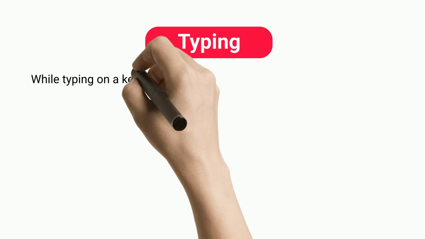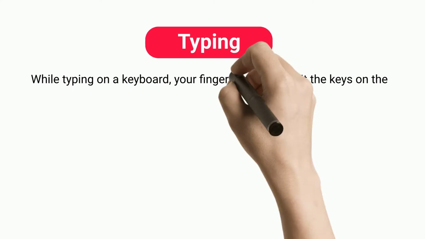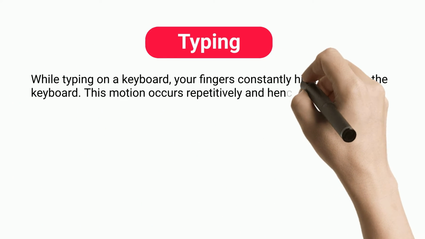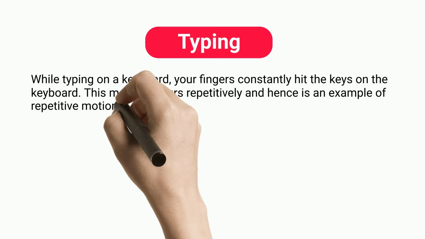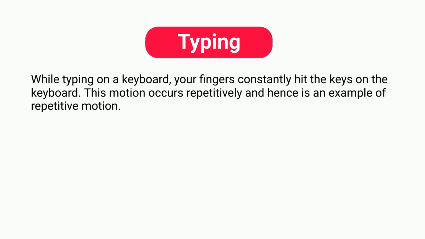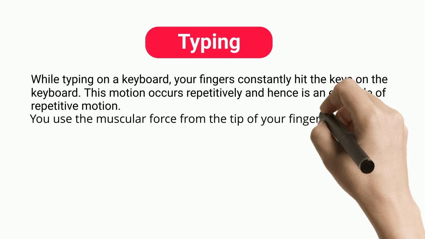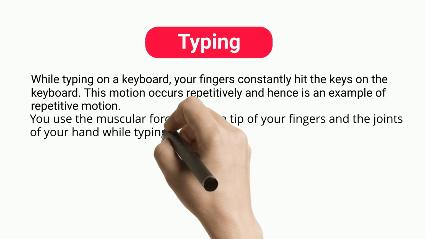Typing. While typing on a keyboard, your fingers constantly hit the keys on the keyboard. This motion occurs repetitively and hence is an example of repetitive motion. You use the muscular force from the tip of your fingers and the joints of your hand while typing.